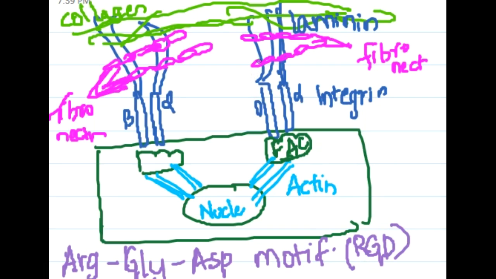Besides providing attachment, whenever substrates bind to these integrin receptors, it helps in signaling cascades which help in cell locomotion, proliferation, shape and differentiation. So this is about the integrins.